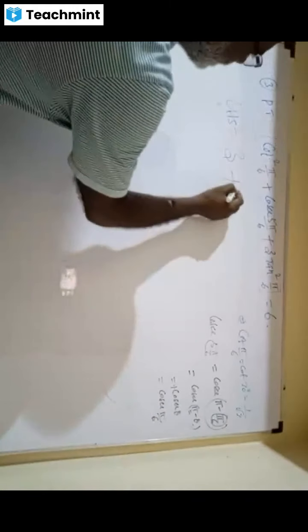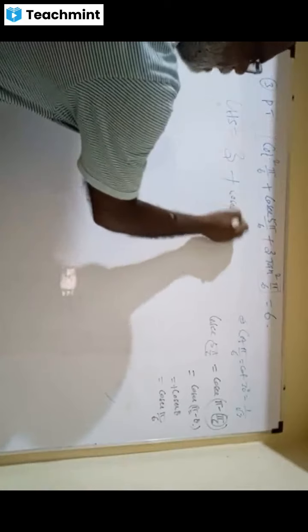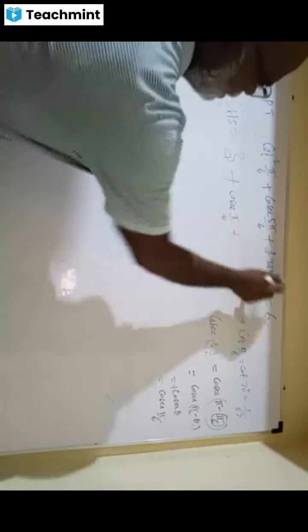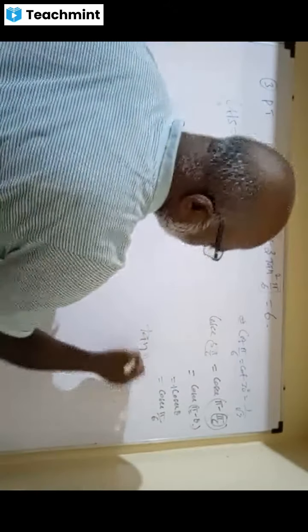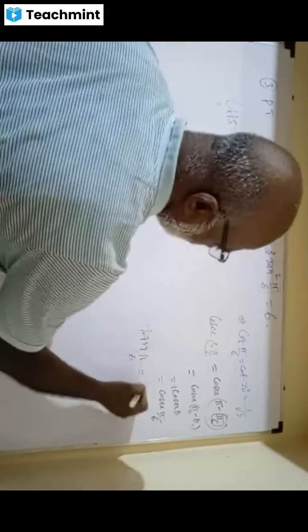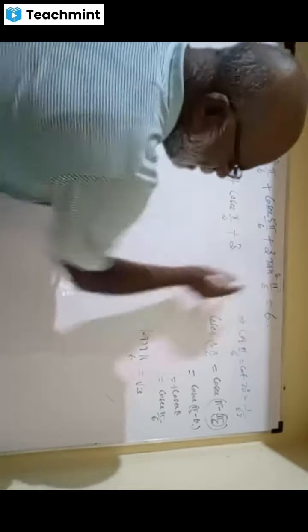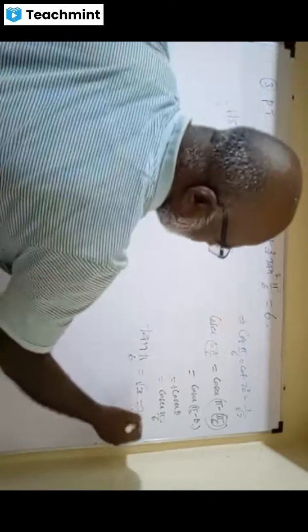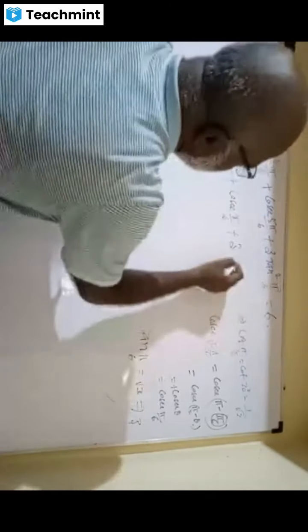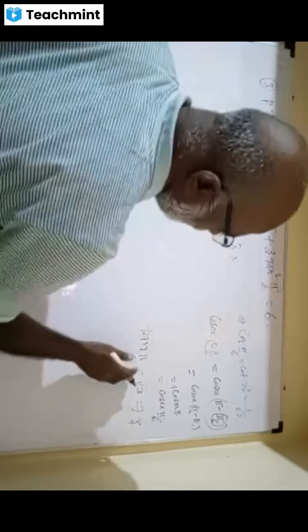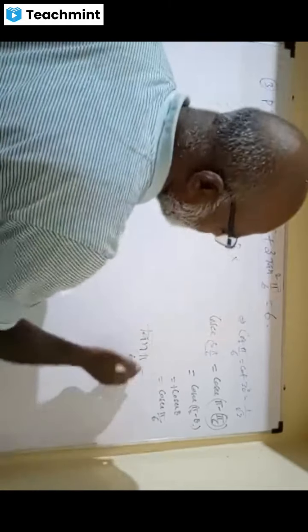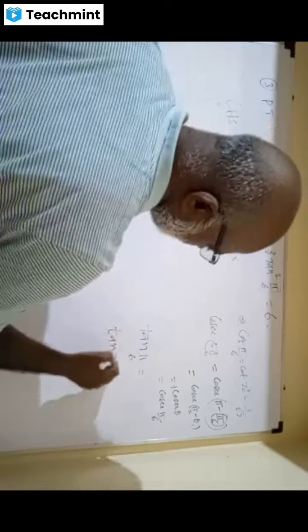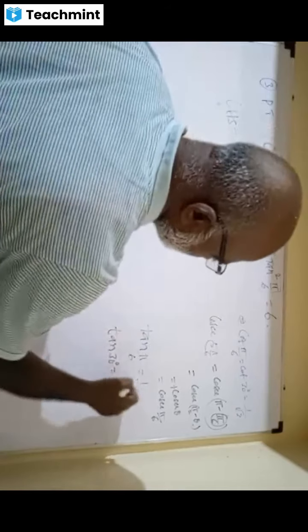All of you understood? So the second one is cosec pi by 6. Then 3 tan square pi by 6. Tan pi by 6 is tan 30, which is 1 by root 3.